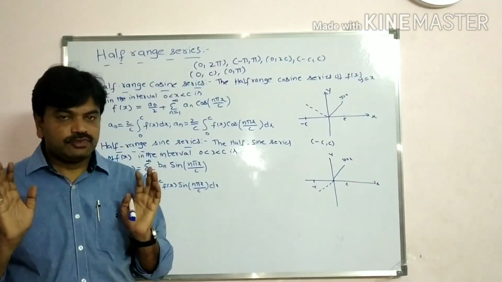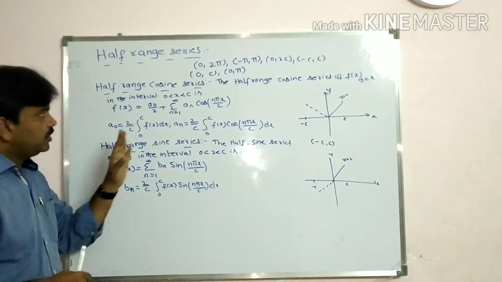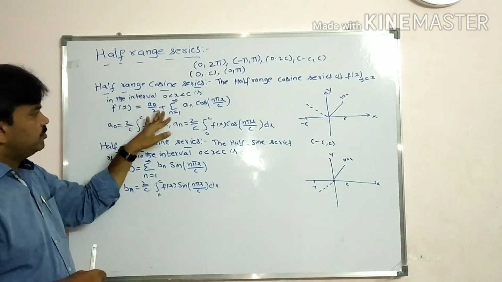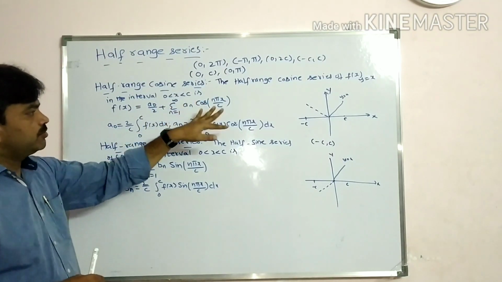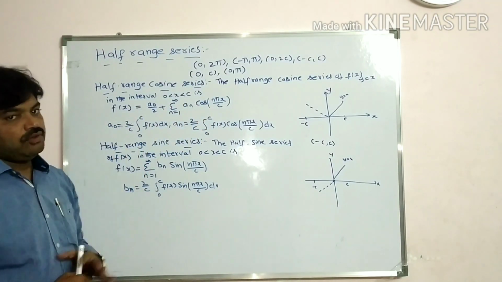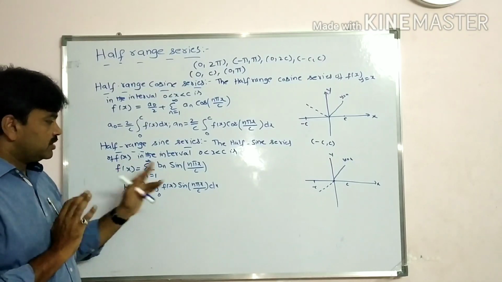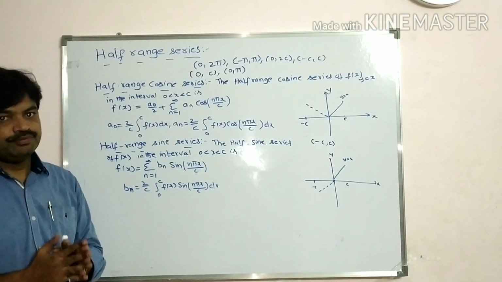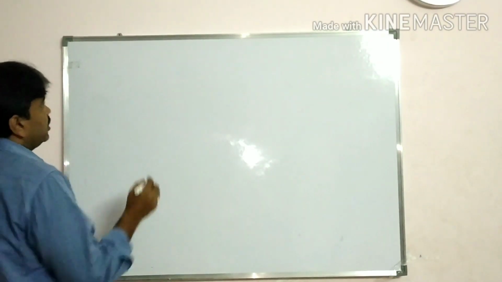Otherwise, we just remember here: half range cosine series means f of x is equal to a0 by 2 plus sigma n equals 1 to infinity of an cos(n pi x by c), where we find the a0 and an values. Half range sine series means we get only the sine term. We find the bn value. This is the concept, students.